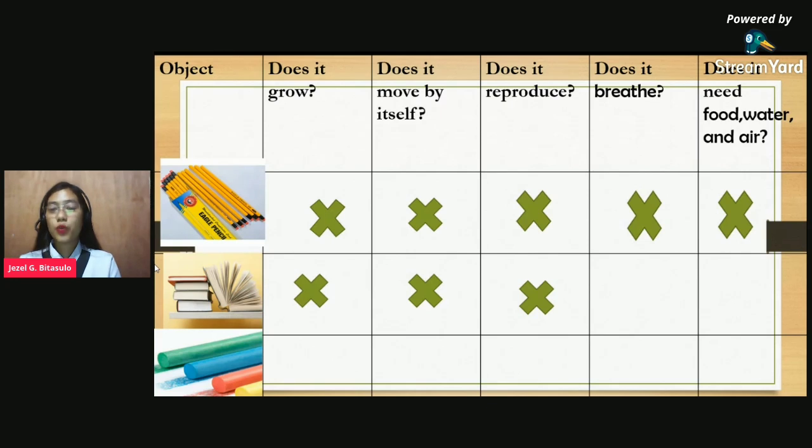How about this one? Does the book breathe? No. Yes, very good. The book doesn't breathe. Does it need food, water, and air? Yes, Joanna. Does the book need food, water, and air? Okay, very good, Joanna. The book doesn't need food, water, and air.